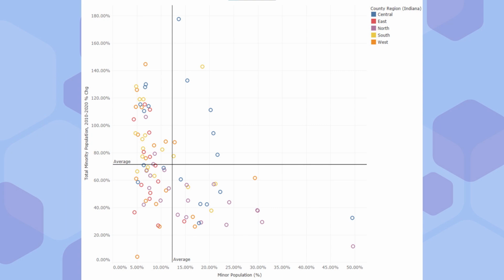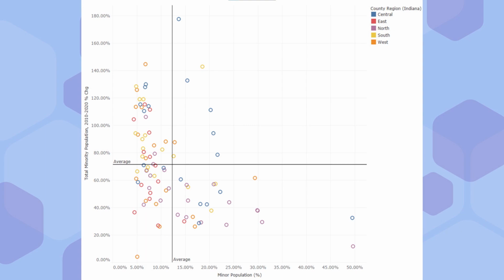Here is the scatter plot displaying minority change versus minority population, with color displaying what region of Indiana the county is from. In this graph, there are a few notable insights we can gain. First off, the average minority population for every county is only 12%. This is insanely low compared to the nationwide average minority population of 38%.